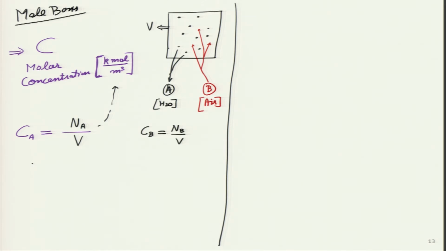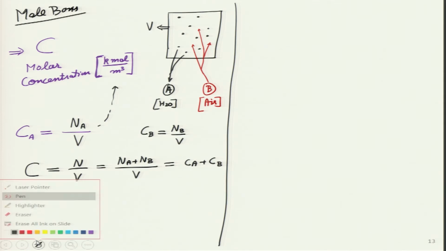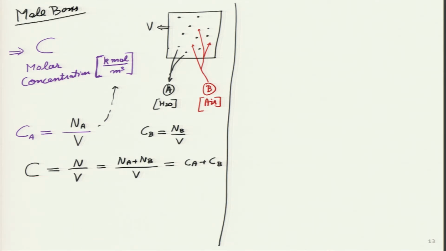which means I can also define the overall molar concentration of this whole container, which means all the moles of molecules over here, which is simply N divided by V, and this N I can write in terms of N A plus N B, because the total number of moles is simply the addition of the number of moles of A and B, and this turns out to be equal to C A plus C B. So, this is straightforward arithmetic till now. Now, let me define a new parameter which I am calling mole fraction. So, that I will write over here.